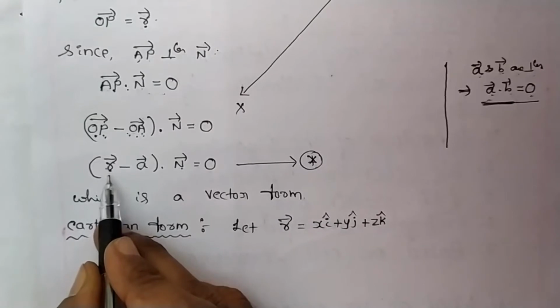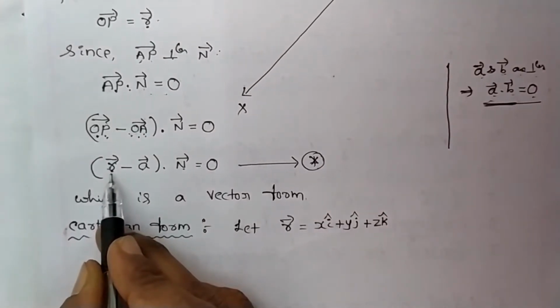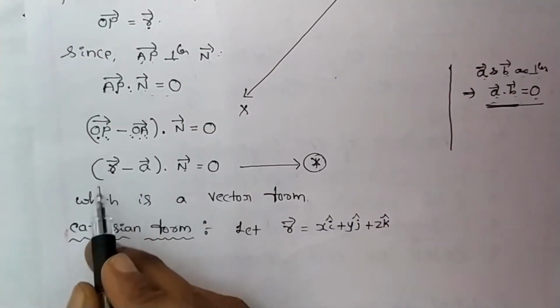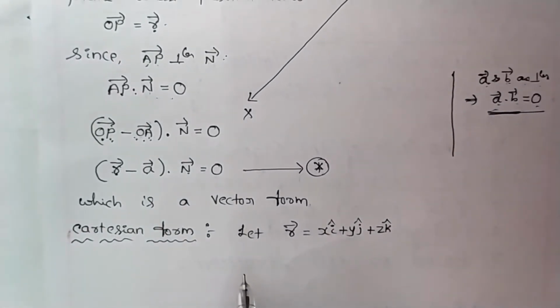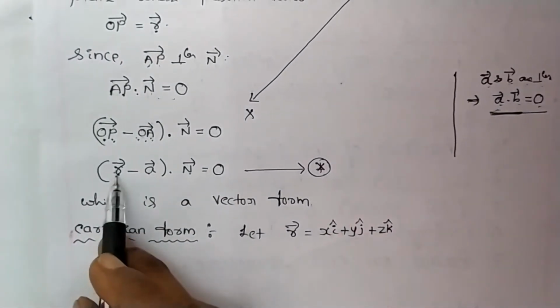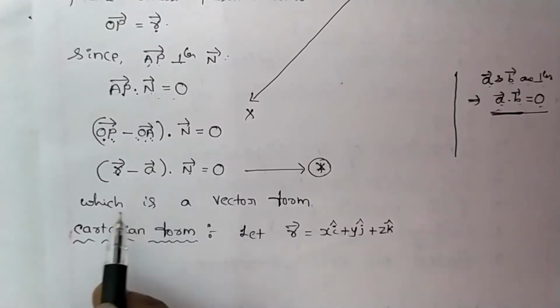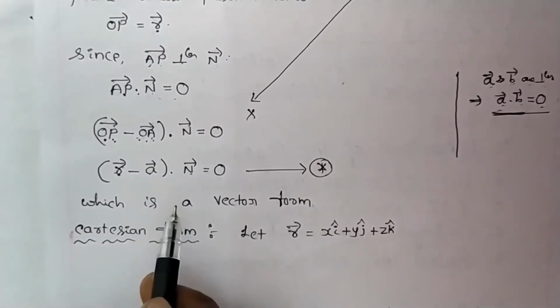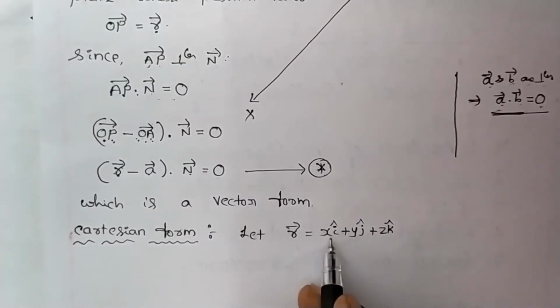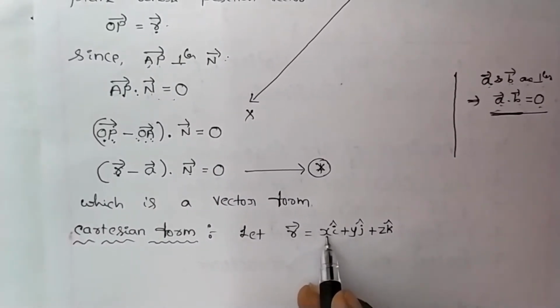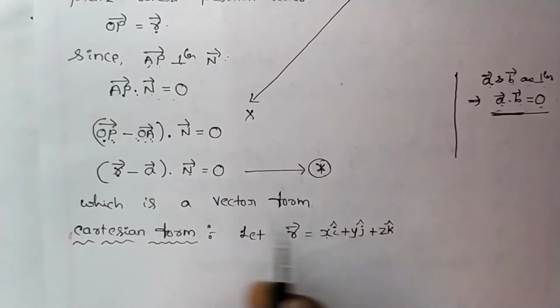Generally we take the position vector, the R vector, as xi plus yj plus zk. It is in the vector form. How to take this R vector in Cartesian form, x, y, z? Here we have taken it in vector form, then it will be xi plus yj plus zk.